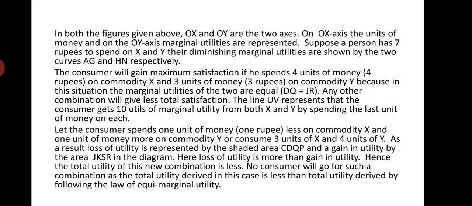Suppose a person has 7 rupees to spend on X and Y. Their diminishing marginal utilities are shown by the two curves AG and HN respectively.